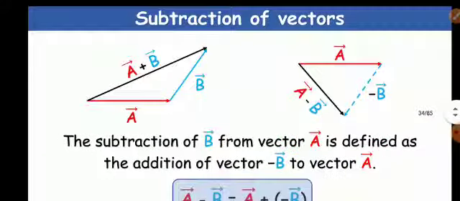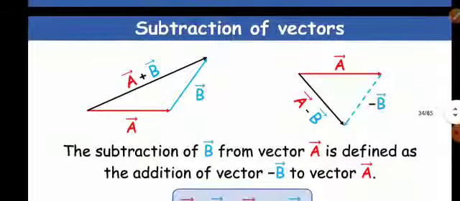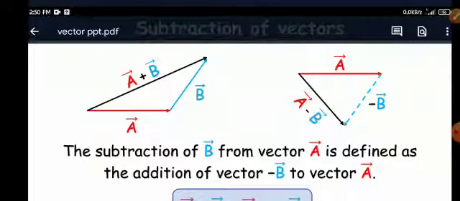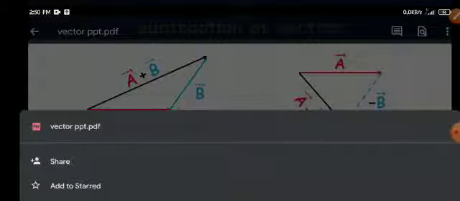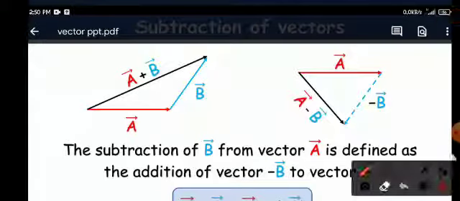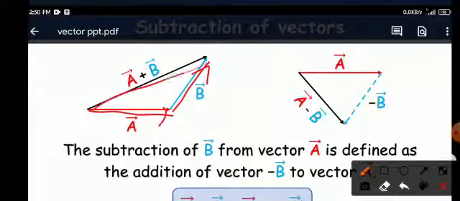Now subtraction of vector. In fact, subtraction of a vector is addition of a negative vector. You can see this is A. Then negative of B vector is your minus B. This is minus B vector.